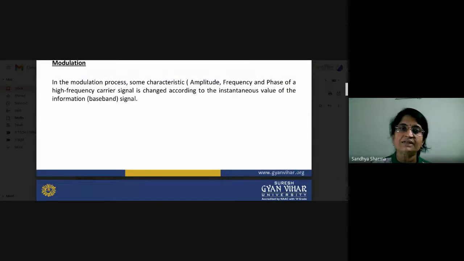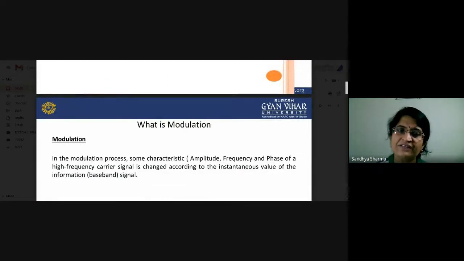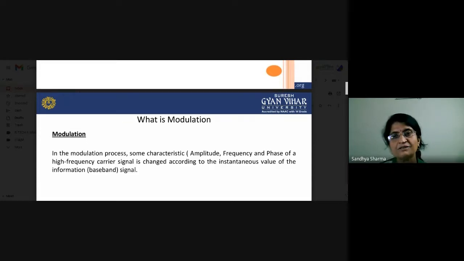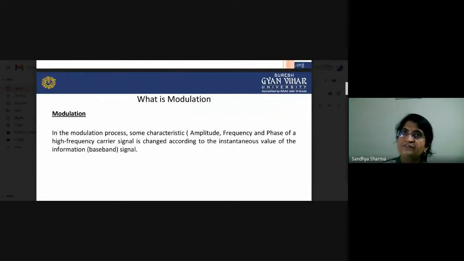Again, we have to see what modulation is. Slightly we will change our definition. In the modulation process, some characteristic, either amplitude, frequency or phase of a signal, is changed according to the instantaneous value of the information signal. Do you understand this language? Modulation means you have a carrier signal, and it will be changed according to the modulating signal. On which characteristics? Either amplitude, frequency or phase. So these characteristics of the carrier signal will change according to the instantaneous value of our information signal.